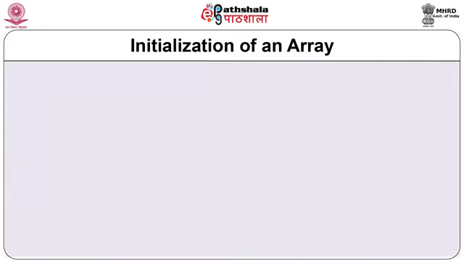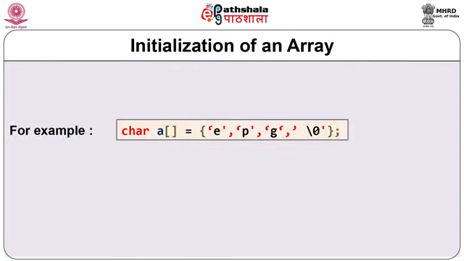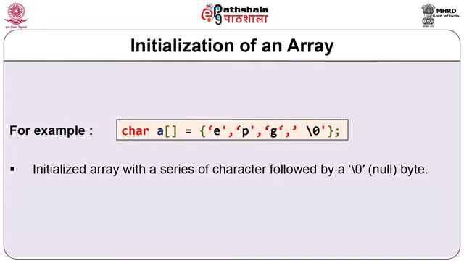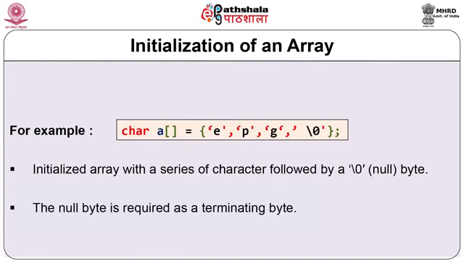Since strings are nothing but series of characters, the array containing string will be containing characters. In this example, we are taking example of character array, that is char a[]. You can see we are putting different characters like E, P, G and \0. So here we are adding null character. The null byte is required as a terminating byte.